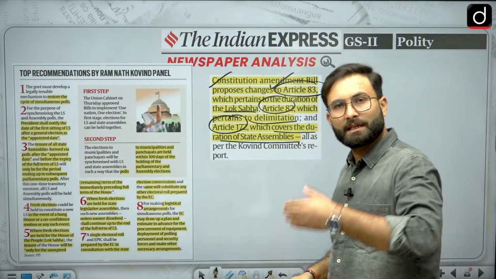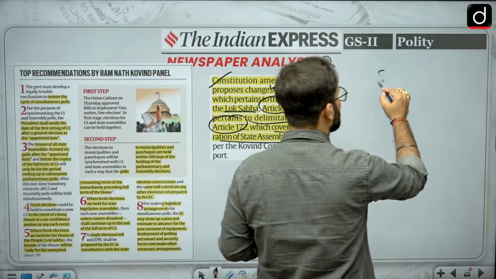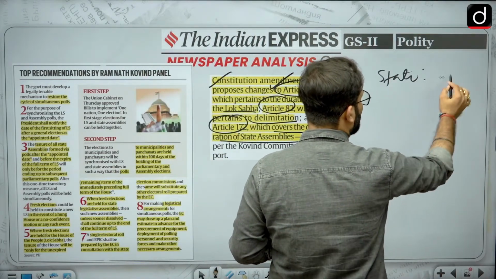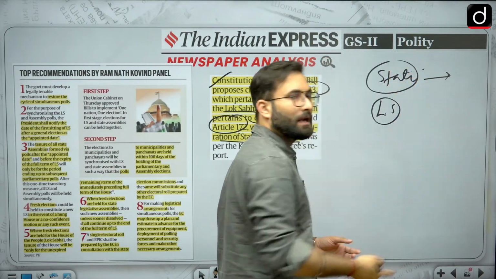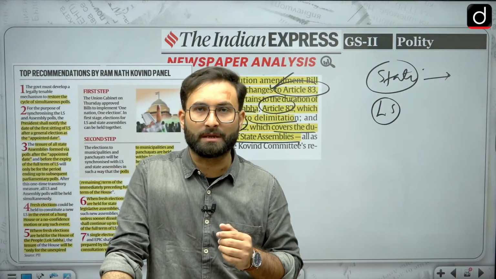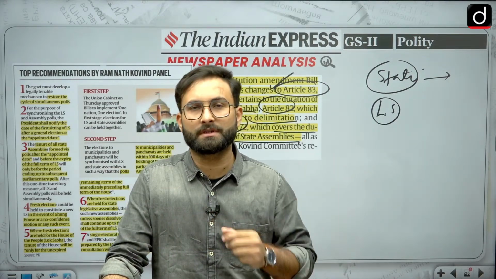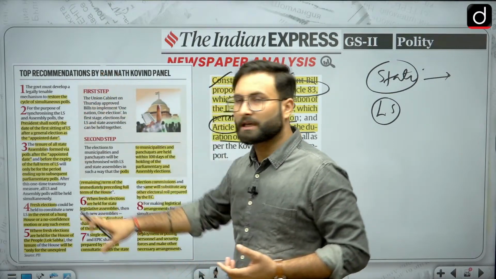Okay, so these three articles will be amended, because obviously right now there are various states having a different timeline of elections than the Lok Sabha elections. Okay, now we have to sync the timeline. That means that either we have to extend the timing of some of the legislative assemblies, or we have to curtail the timing of these legislative assemblies. Okay, so for that they have given some recommendations which are given over here.